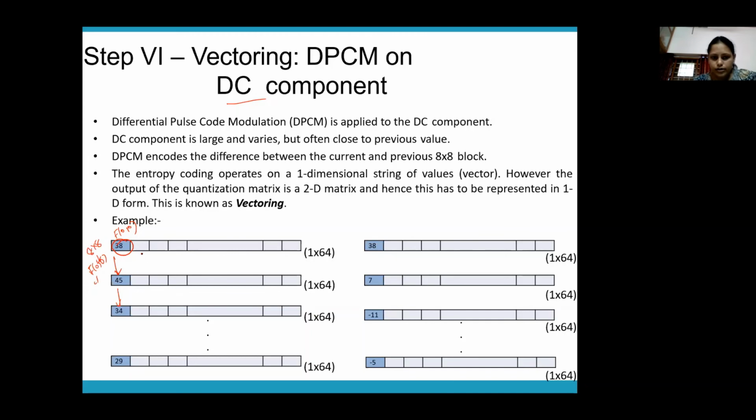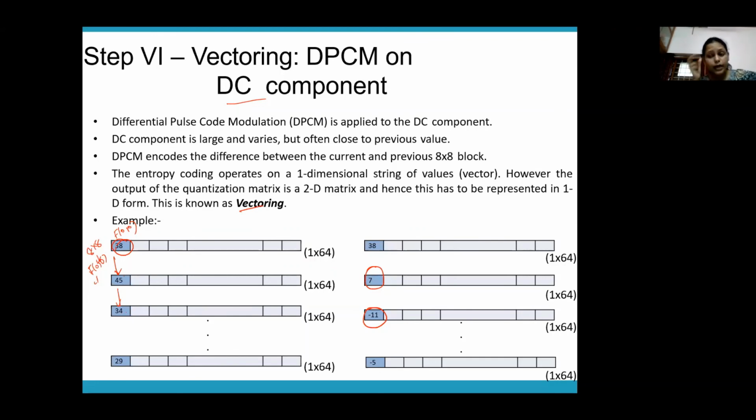So what we are going to do is we are going to apply a technique called vectoring. So in vectoring, what is done is you'll subtract this 38 from 45. So you'll get a 7 here, right? You are subtracting neighboring DC blocks. You'll subtract this 45 from 34. So you'll get this minus 11. So you will subtract the DC coefficients of the nearby blocks so that you can reduce the magnitude of these values. Okay, that step is what is called vectoring.